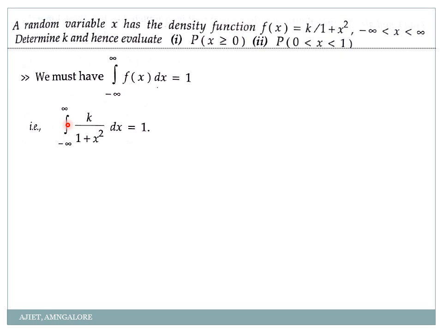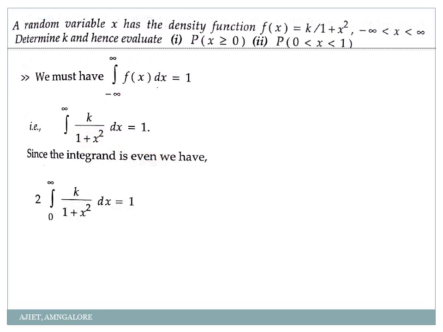So I'll repeat that again. If your limit is from negative to positive, so it is from minus a to a, we have to just replace x by minus x. Correct? So here if I replace x by minus x here, so minus x the whole square is plus x square. So I'll get the same function. So the function is even. If the function is even, I can write this minus infinity to infinity as 2 times 0 to infinity. Here, since the integrand means the function it is even, we can write this as 2 times 0 to infinity f of x into dx. My integration will be very simple. That's it.